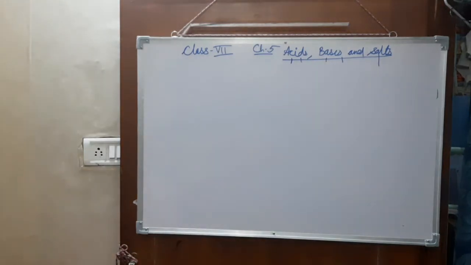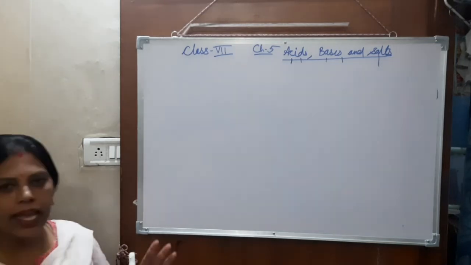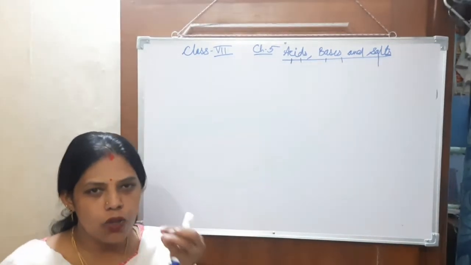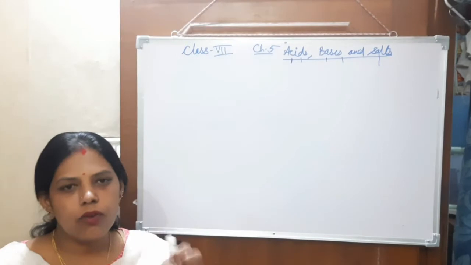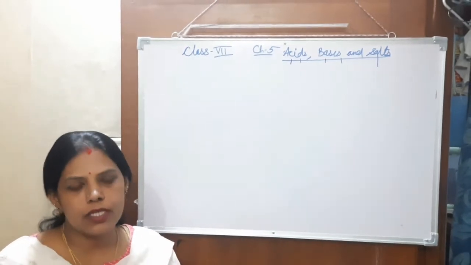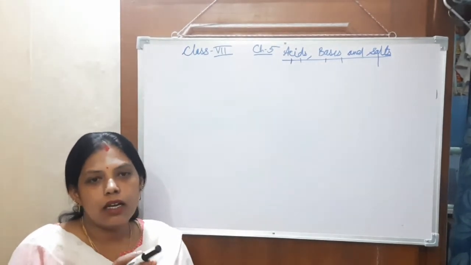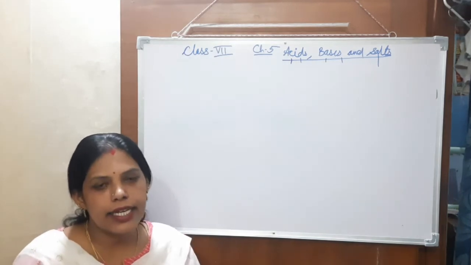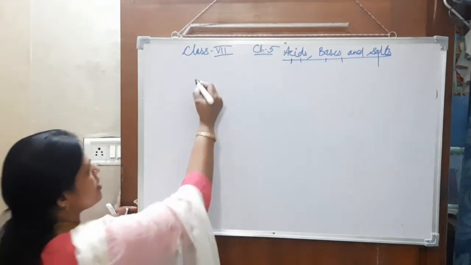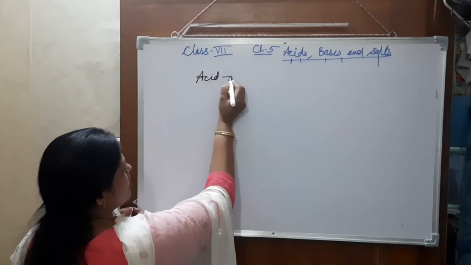In 1800, a Swedish scientist, Svante Arrhenius, said that water can dissolve many substances. Acids contain hydrogen.